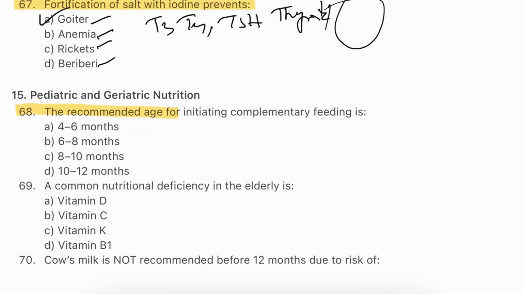Question number 68. The recommended age for initiating complementary feeding is: 4 to 6 months, 6 to 8 months, 8 to 10 months, 10 to 12 months. The answer will be B, 6 to 8 months. Health authorities generally recommend beginning complementary feeding around 6 to 8 months of age. At this stage, infants are ready to try solid foods while continuing to receive the benefits of breast milk or formula.